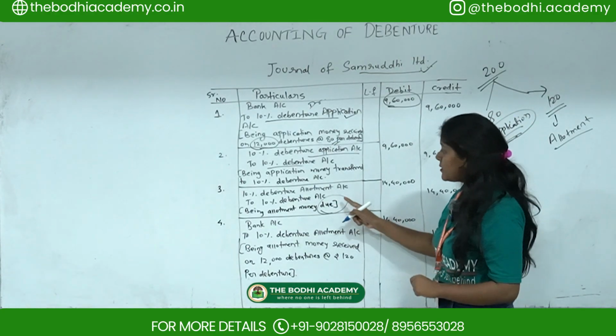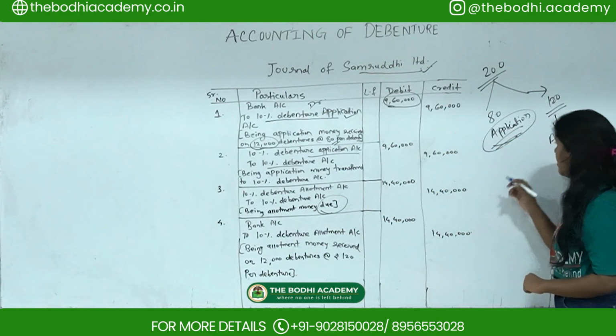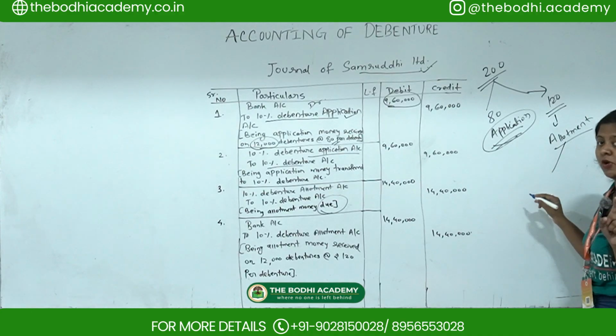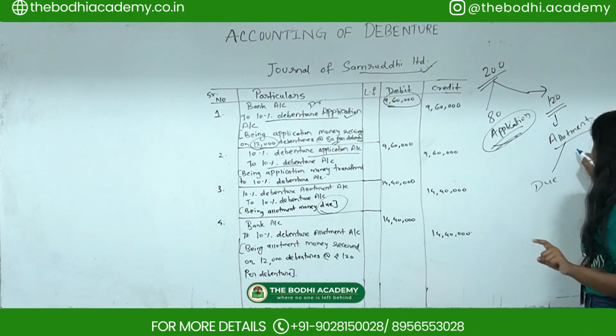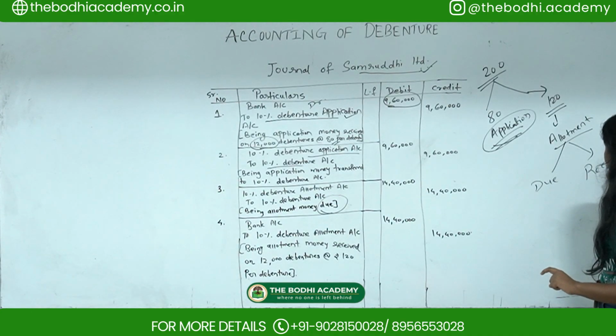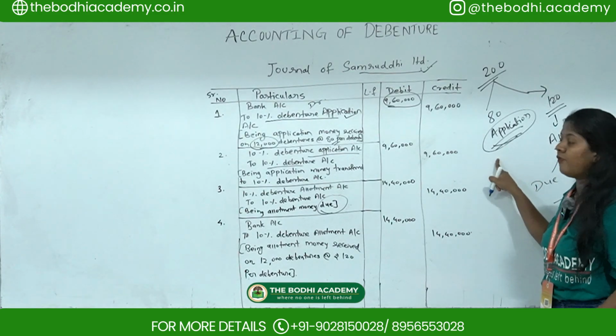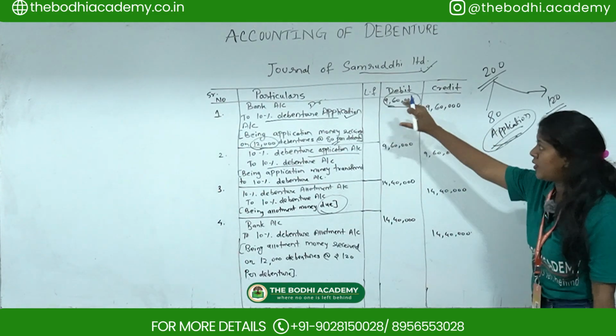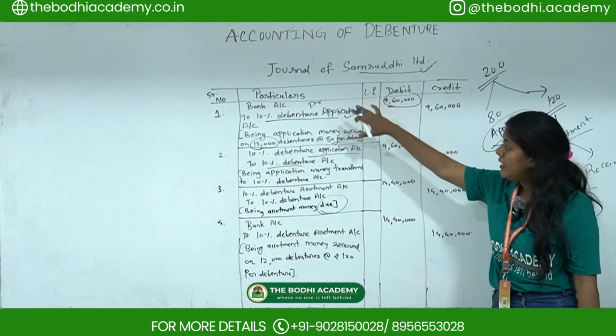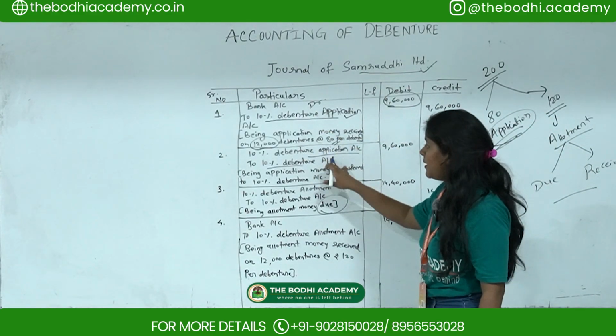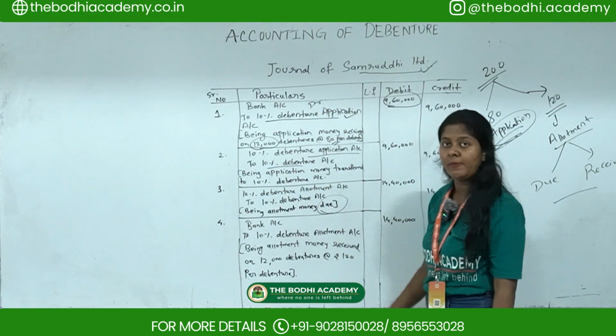Okay, so whenever you are passing the allotment entry, the first entry you have to pass is due, and the next entry you have to pass is received. But in case of application, it remains the same for both shares and debentures. First you have to pass the bank account entry, and then you have to show that whatever money is there, you have to just transfer it to the debenture account.